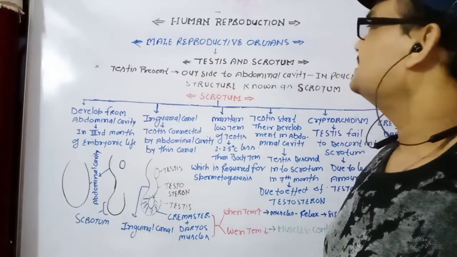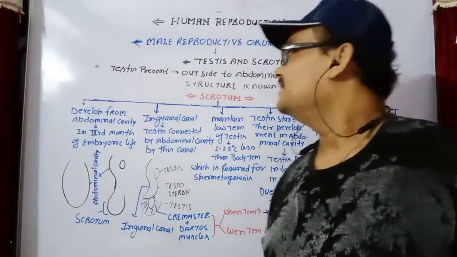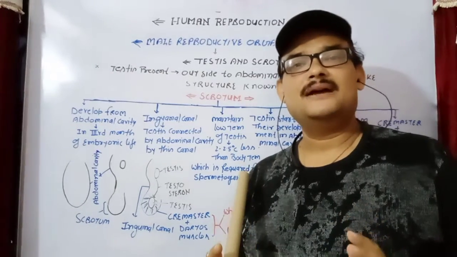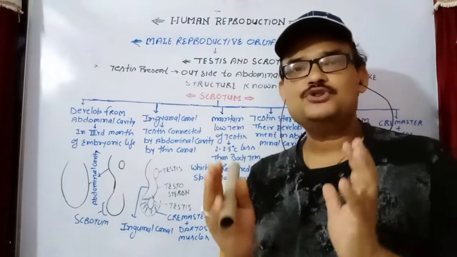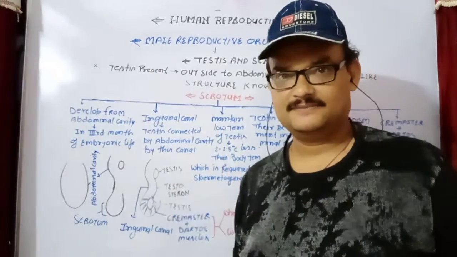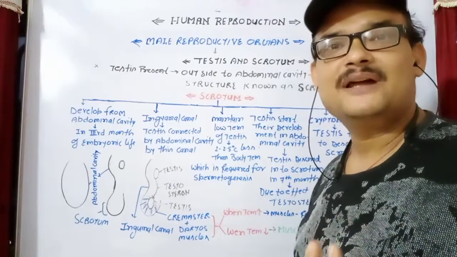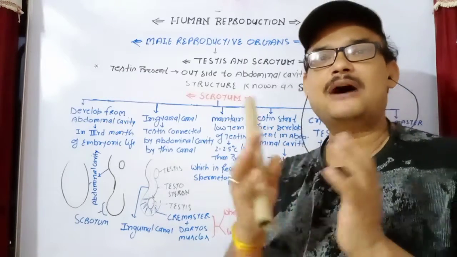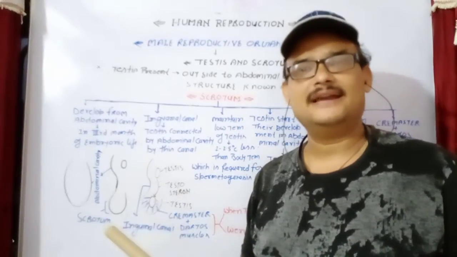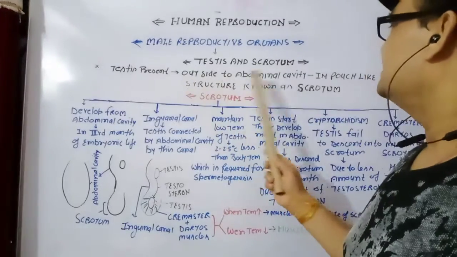So today first of all we are going to discuss the testis and scrotum. The testis is present outside the abdominal cavity in a pouch-like structure that is known as the scrotum or scrotal sac. So that's why it is mentioned here.